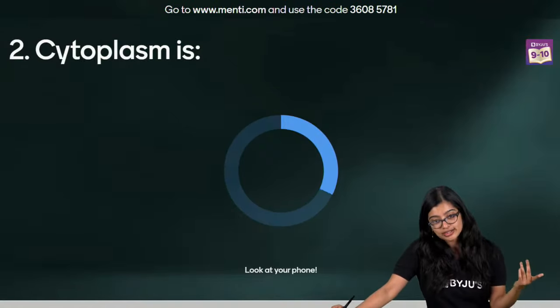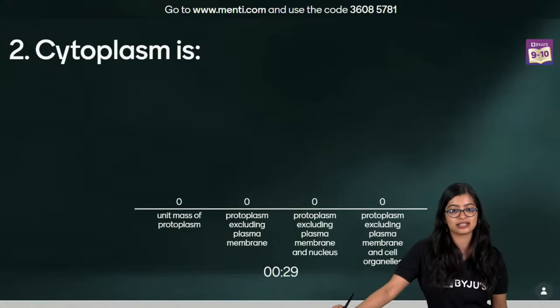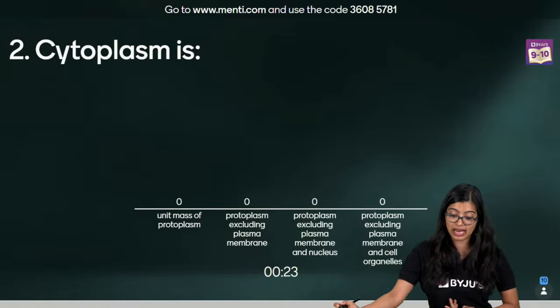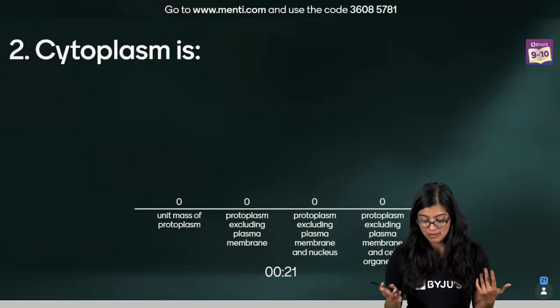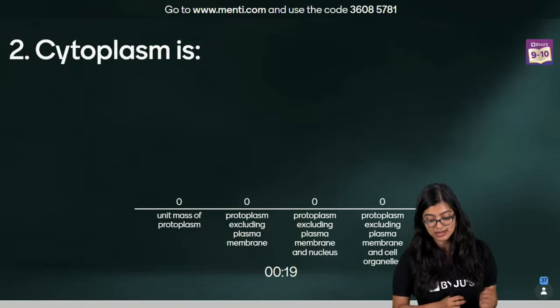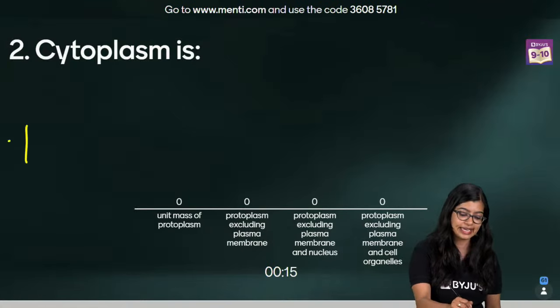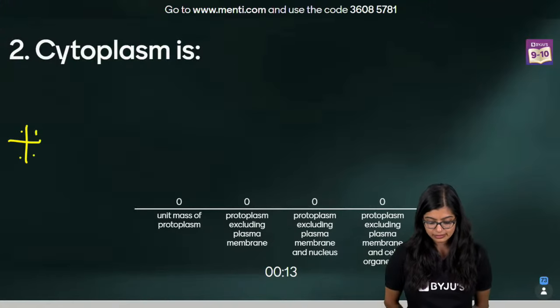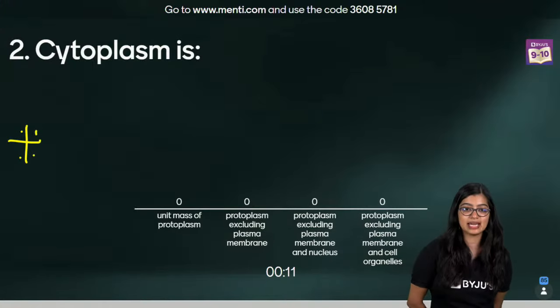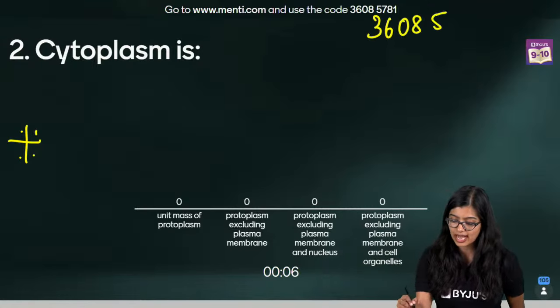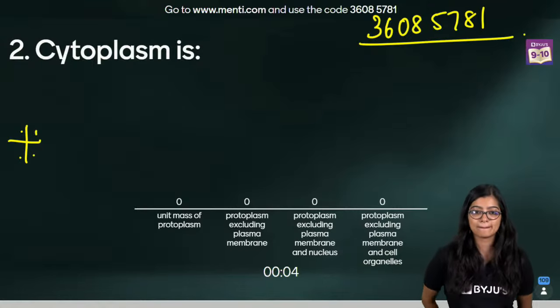Question number 2 on your screens. Cytoplasm is what? There are 4 statements. Pick the correct answer. It is a unit mass of protoplasm; protoplasm excluding plasma membrane; protoplasm excluding plasma membrane and nucleus; or protoplasm excluding plasma membrane and cell organelles. Very, very easy. Pay attention. Menti code 36085781.